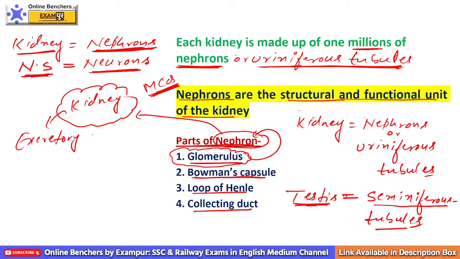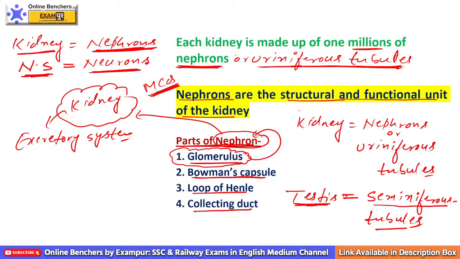So suppose the question is glomerulus is a part of, your answer should be nephron. If nephron is not in option, your answer should be kidney, because kidney is a collection of nephrons. The structural and functional unit of kidney is nephron, and kidney is a part of excretory system. If kidneys are not in option, your answer should be excretory system.